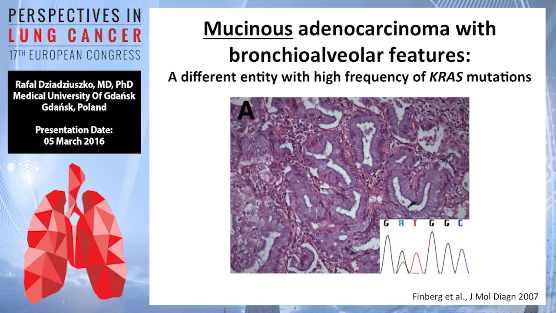And here I would like to mention one interesting entity that I have seen in the clinic several times, which is mucinous adenocarcinoma with bronchioalveolar features. You may remember that according to WHO classification, we have 5 subtypes of lung adenocarcinomas, of which lipidic adenocarcinoma is one. And lipidic adenocarcinoma can be divided into non-mucinous type, in which EGFR mutations are quite common, versus mucinous type, in which, according to this publication, but also many others, KRAS mutations are quite common.